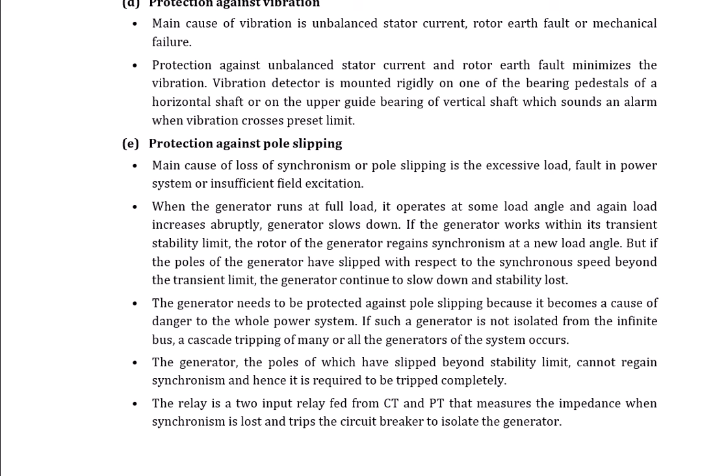Okay, so the relay is a two input relay fed from CT and PT, and that measures the impedance when synchronism is lost and trips the circuit breaker to isolate the generator. So this is the protection for the loss of synchronism. Okay, so whenever you are asked in the exam to write or explain the protection against the loss of synchronism or protection against the pole slipping, it is a similar concept. Okay, so don't confuse it.